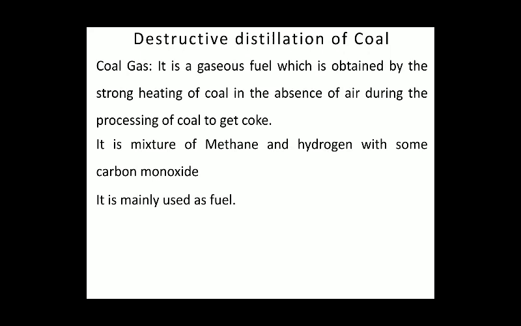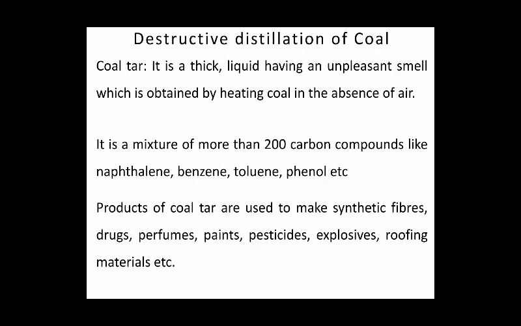Now, the next component of destructive distillation of coal is coal gas. It is a gaseous fuel which is obtained by strong heating of coal in the absence of air during the processing of coal to get coke. It is a mixture of methane and hydrogen with some carbon monoxide. It is mainly used as fuel.